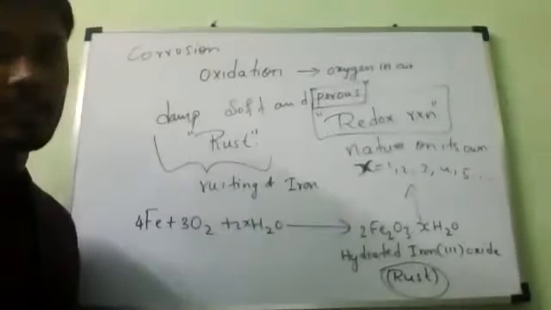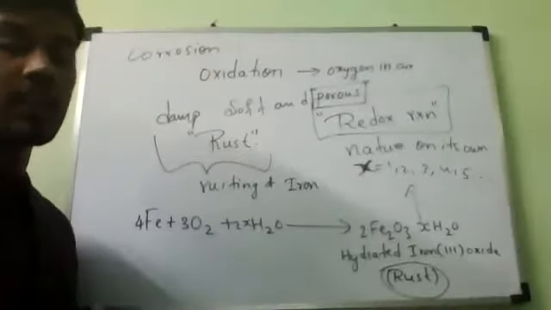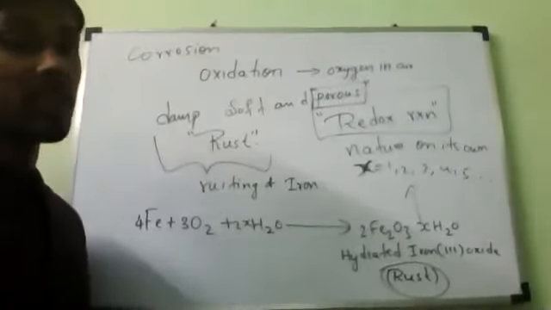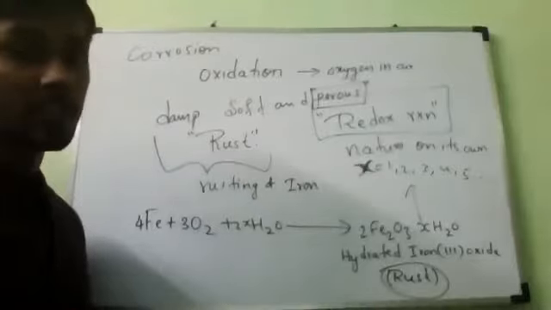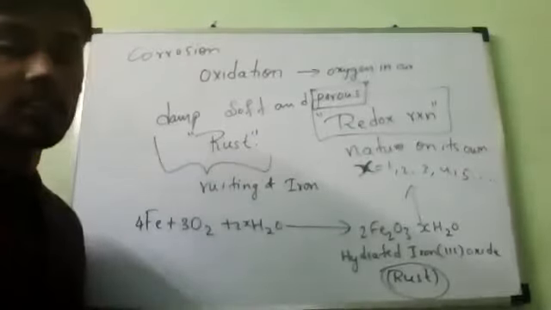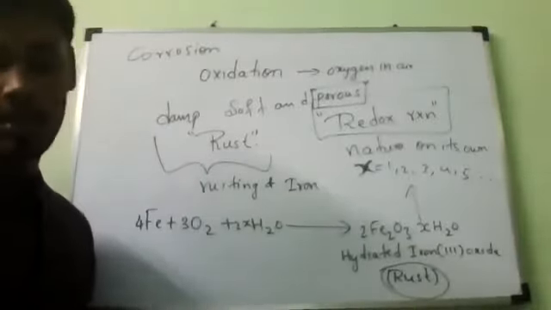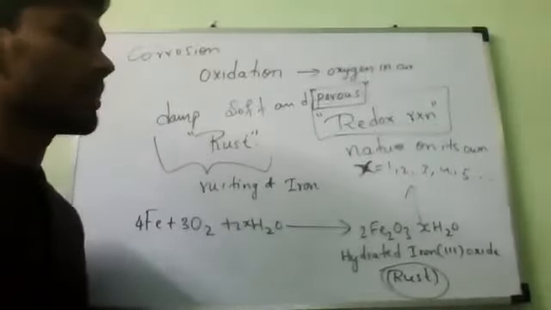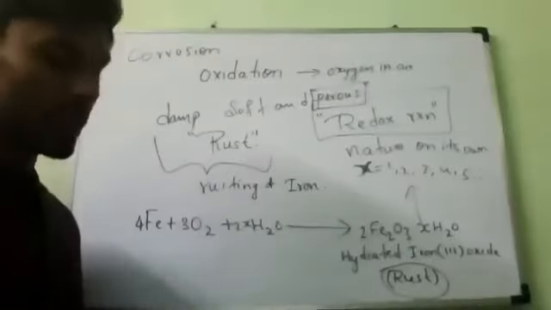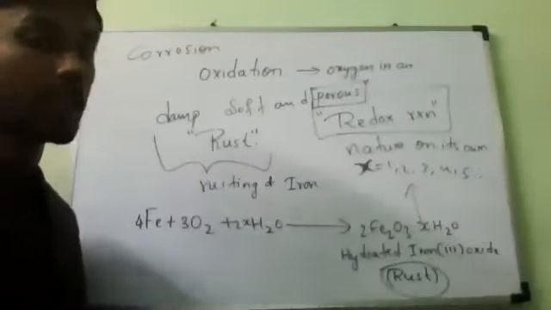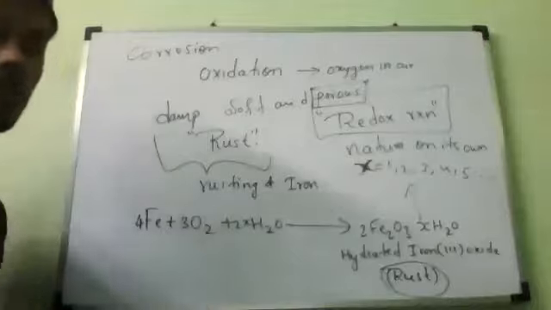How we can prevent it, we will study in chapter 3, Metals and Non-metals. We already studied it in class 8, and in chapter 3 we study it in more detail. So now it is not required.